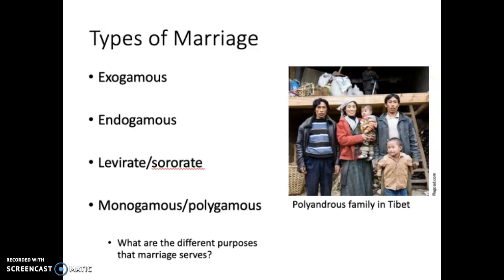So you could have village exogamy, where you would marry someone who's not from your village. That would be the norm, the rule in a particular culture maybe, that it's really frowned upon to marry someone from your same village, and it's really encouraged to marry someone from a different village.